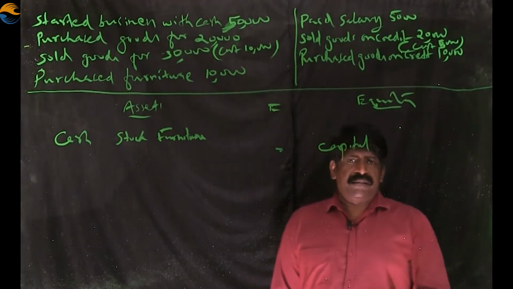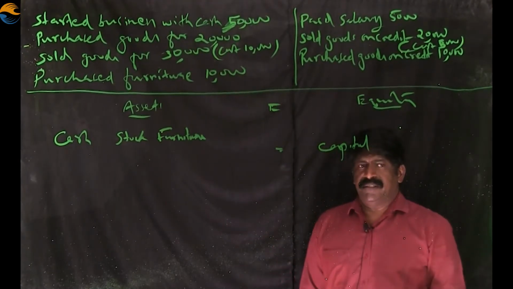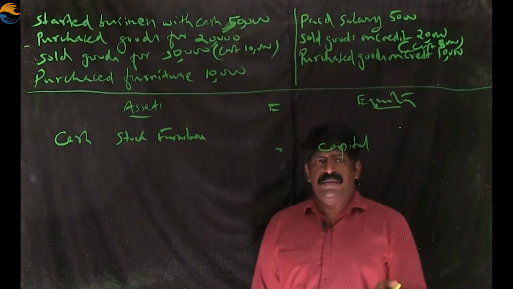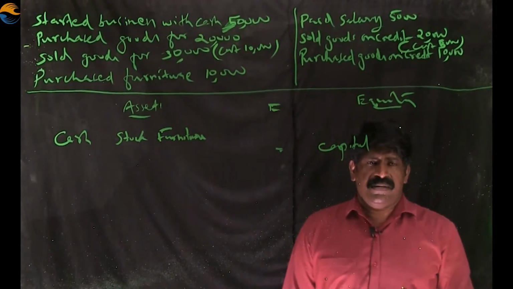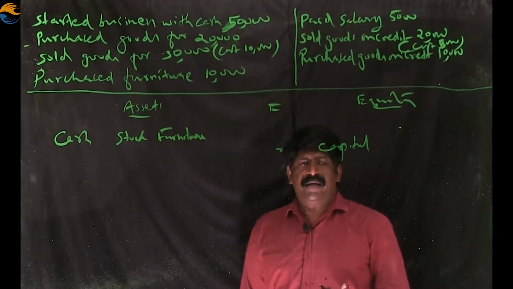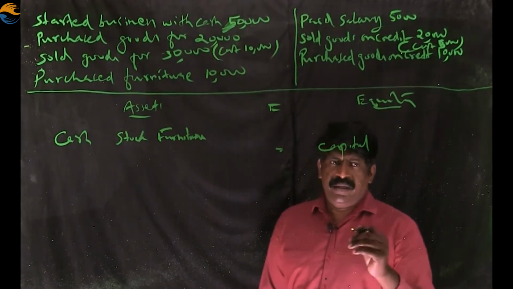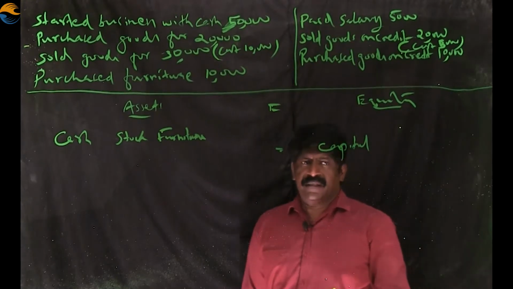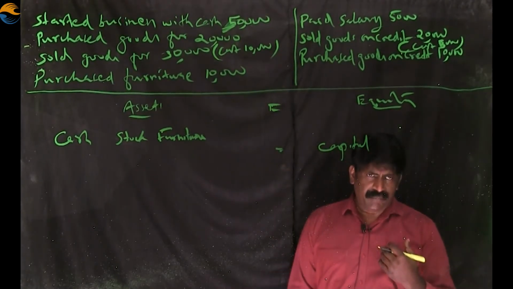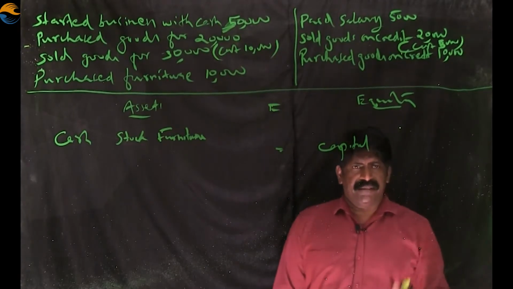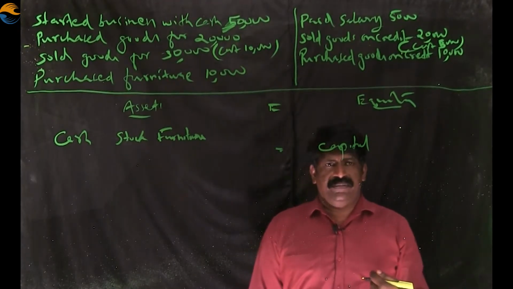When we make sales on a credit basis, the person who purchased the goods from us is called a debtor. Who is a debtor? The person who purchases goods from us on credit basis. He is liable to pay money to us.